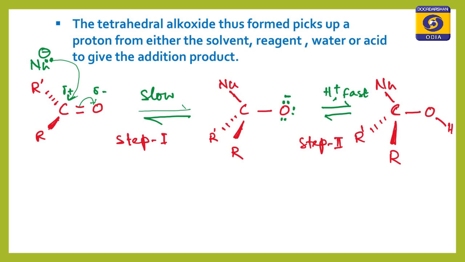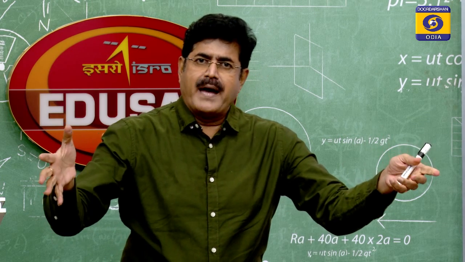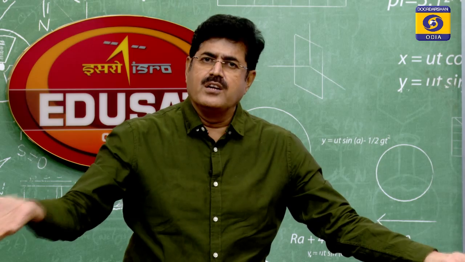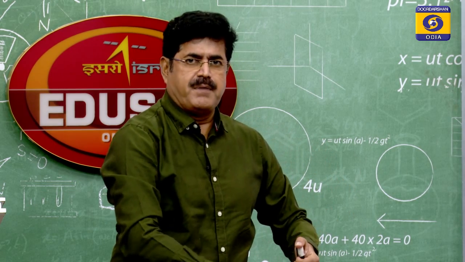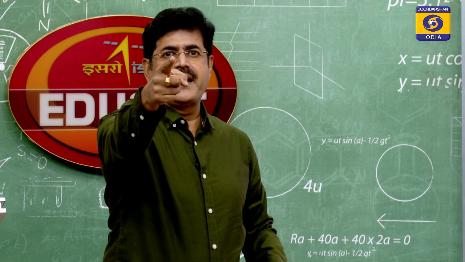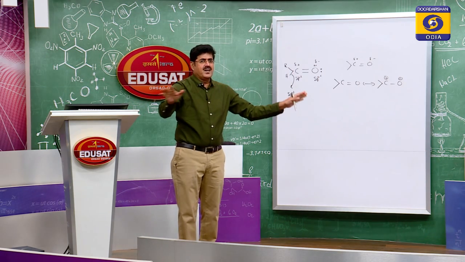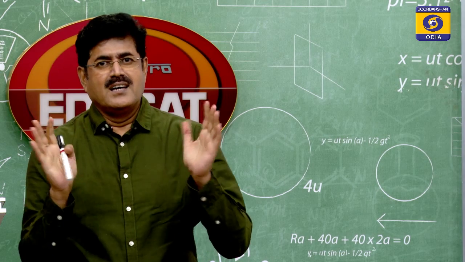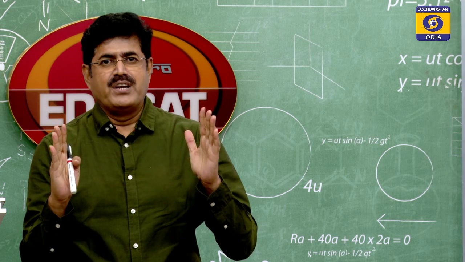So there are two factors responsible for the higher reactivity of aldehydes compared to ketones: the electronic factor and the steric factor. Because of the electronic factor, that is the +I electron releasing nature, positive charge density decreases in ketones, and because of the steric factor also, ketones are less reactive. So why are ketones less reactive towards nucleophilic addition? Not only because of the greater +I effect, but also because of the steric effect. Is that clear, students? This is very important from the point of view of the CHSE exam. So this is the reactivity between aldehydes and ketones.